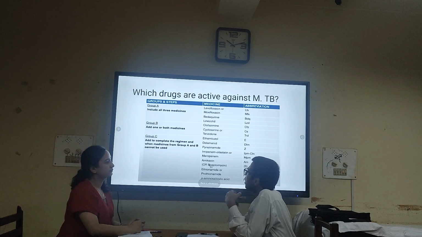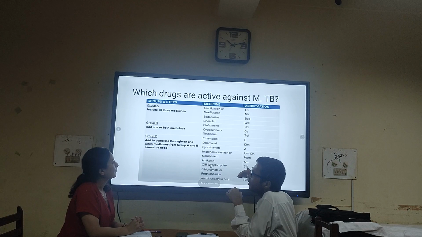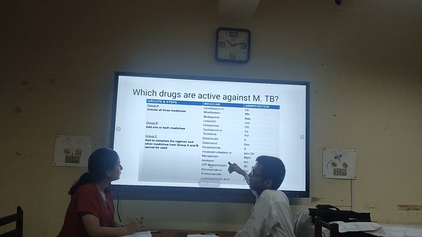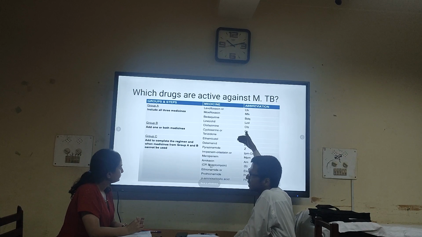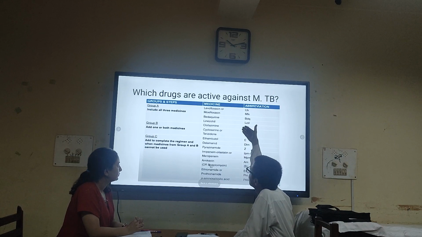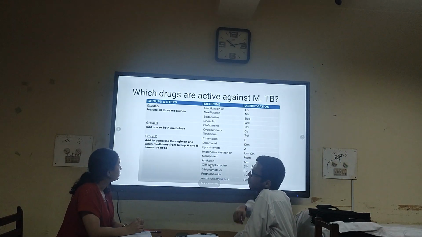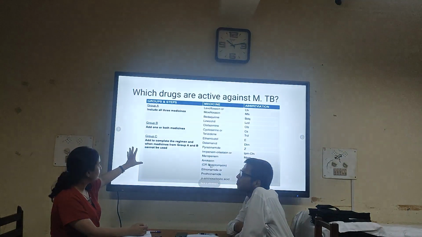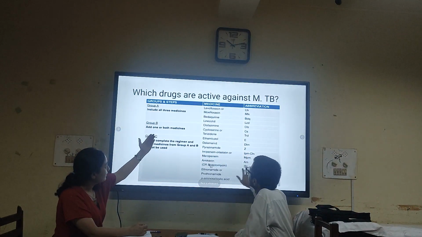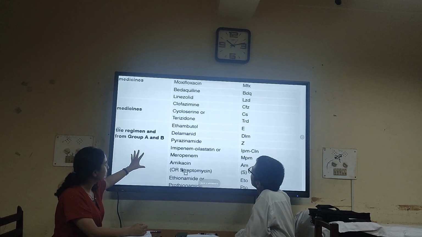And if you see Group B drugs like clofazimine, cycloserine, or terizidone, they come after Group A. If you give 3 plus to Group A drugs, then you give 2 plus and then 1 plus. As you come down this list, they are basically less susceptible. Okay, so these groups, as per WHO, are divided into Group A, Group B, and Group C, and this list is in descending order. Yes, so basically, it's a descending order on the basis of drug susceptibility.